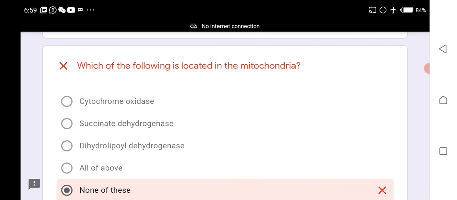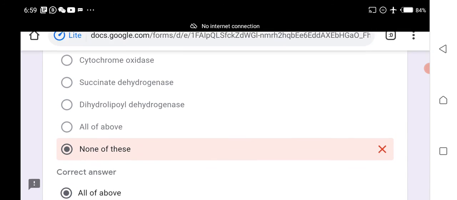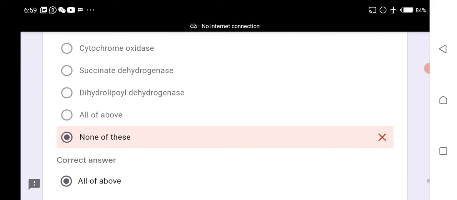Which of the following is located on mitochondria? All of the above: cytochrome oxidase, succinate dehydrogenase, and dihydrolipoyl dehydrogenase are all present in mitochondria.